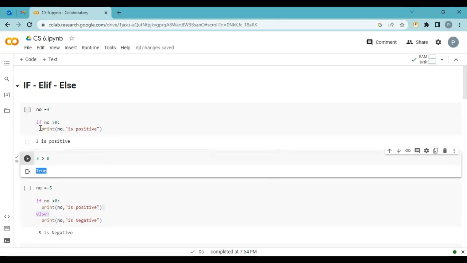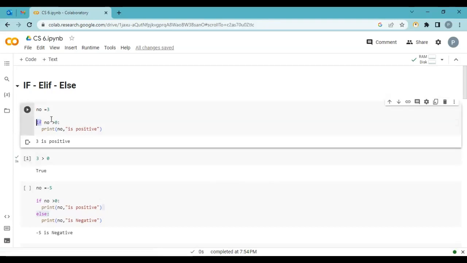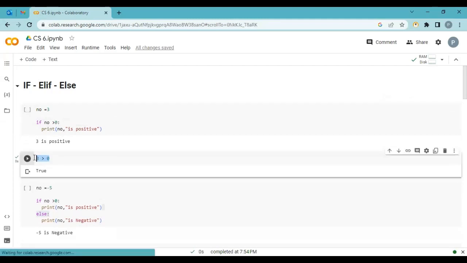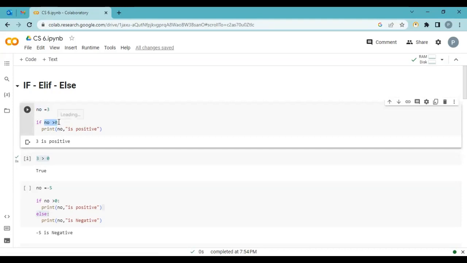The same thing we apply with if. Before this condition I write if, then the condition, and at the end a colon sign. This is the syntax: if, condition, and a colon at the end. If NO greater than 0, so we say yes, 3 is greater than 0. This statement is true, so the answer is true. Because this is true, if goes inside.